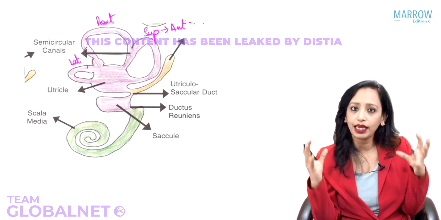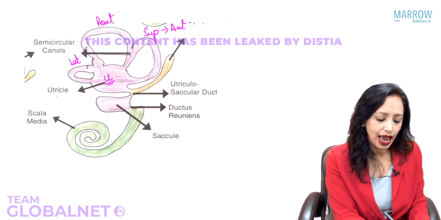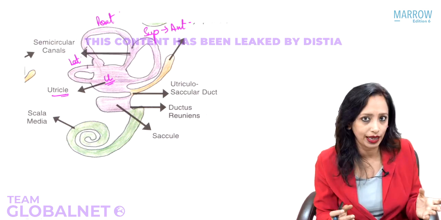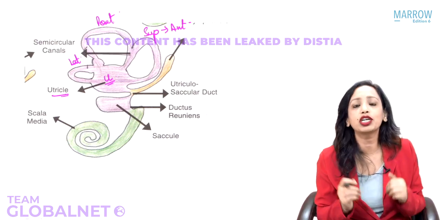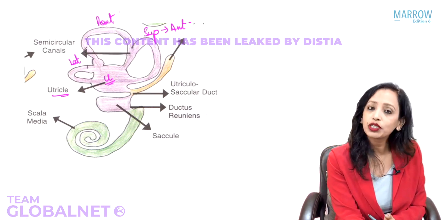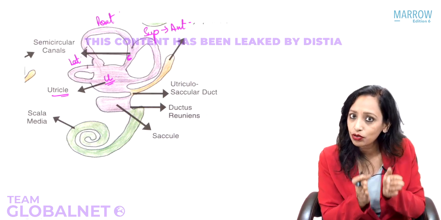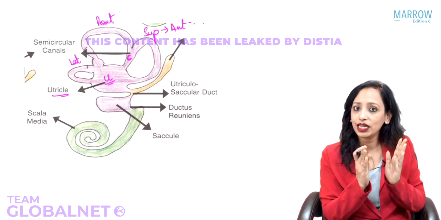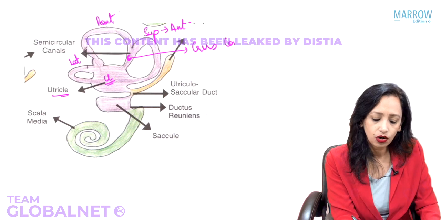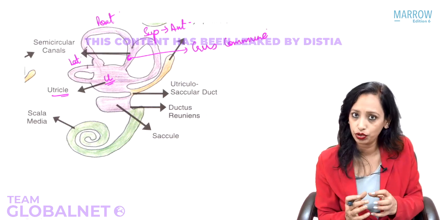The three semicircular canals open into a common structure which is known as the utricle. Now the three semicircular canals open into the utricle by 5 openings. Now when there are 3 semicircular canals, there should be 6 openings. Why only 5? Yes, because as we can see here, the superior and posterior semicircular canals have a common opening, a common tract which is known as the common crus, or crus commune. Because of this, the 3 semicircular canals open into the utricle not by 6 openings but by 5 openings.